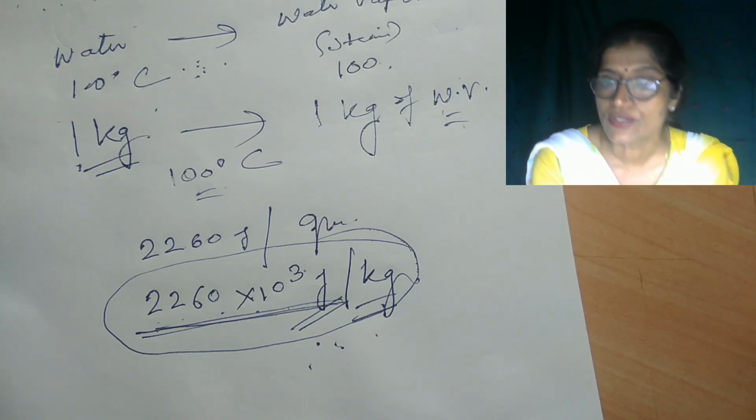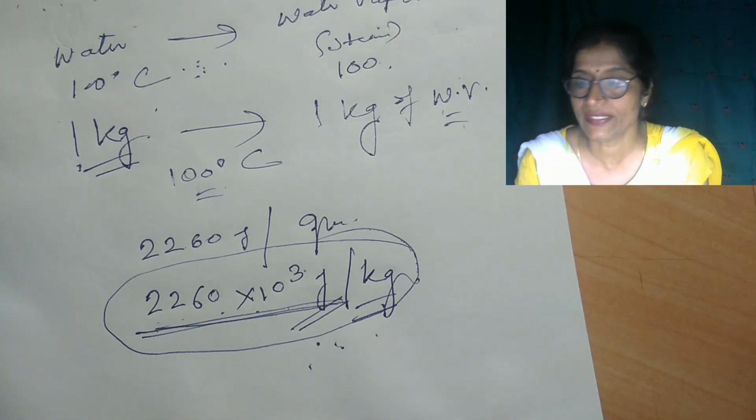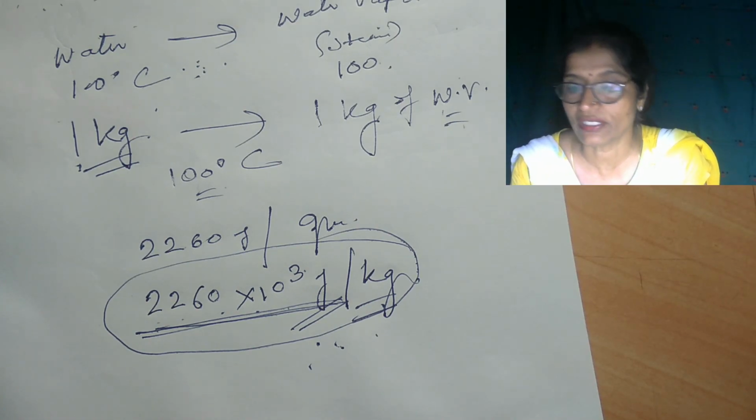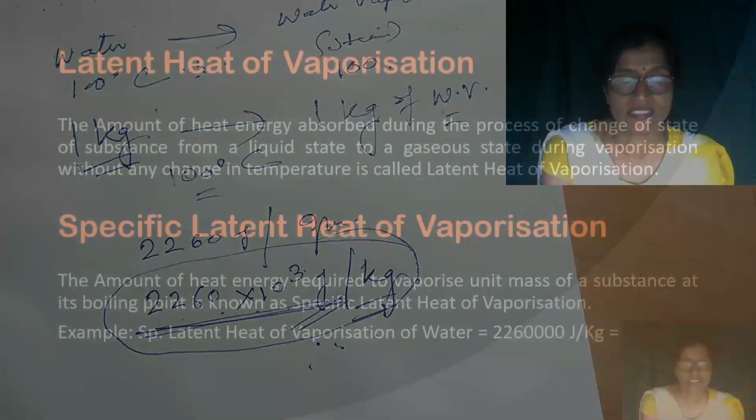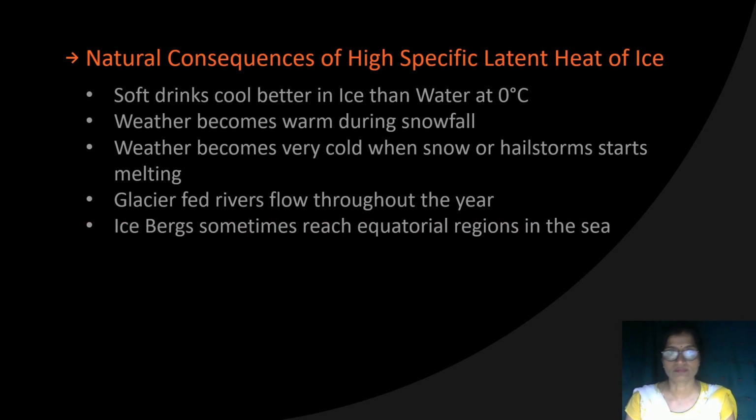And that is why so many natural consequences are possible due to the high specific latent heat of ice and high specific latent heat of vaporization for steam. Now we will discuss some points related to natural consequences of high specific latent heat of ice.